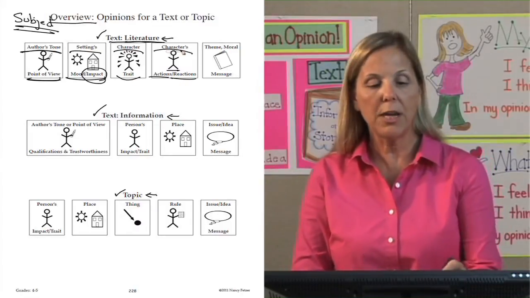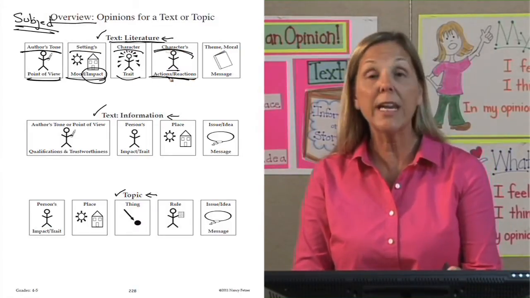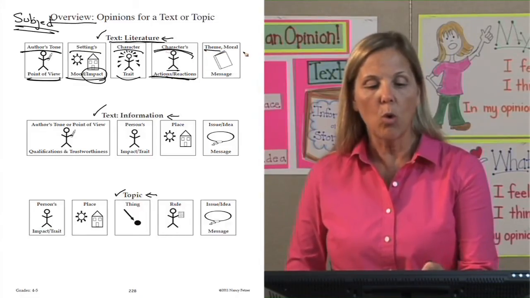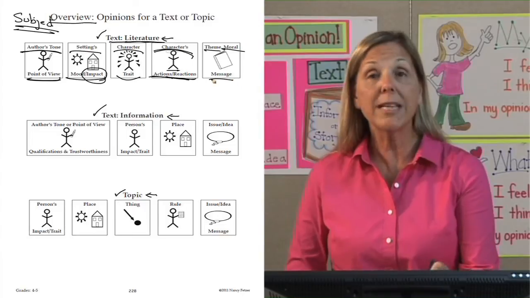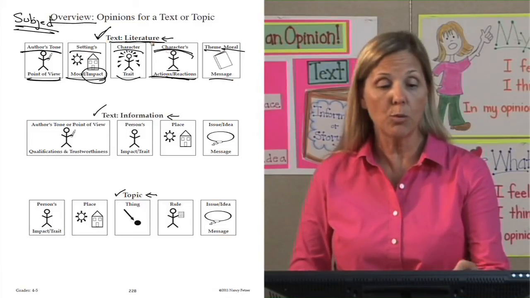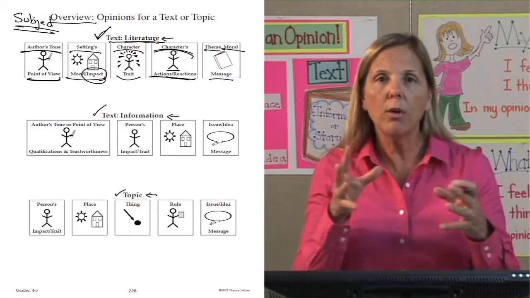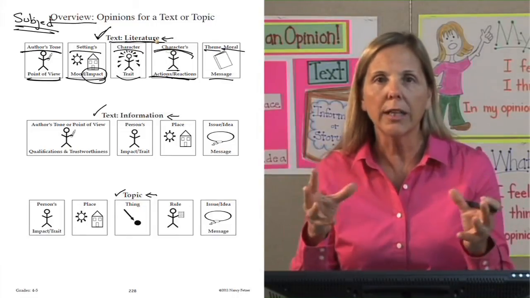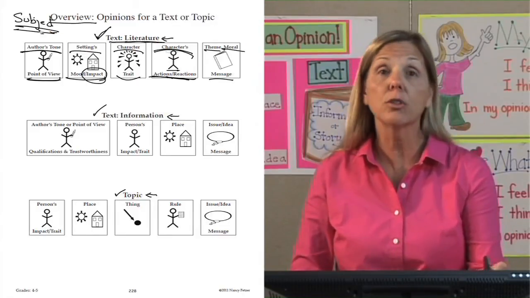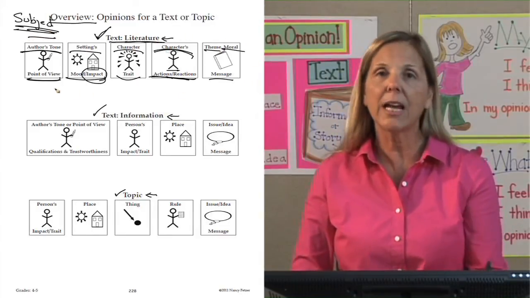Or I can have an opinion about the character's actions and reactions. I could also have an opinion about the theme, or the moral, or the message of the story. Notice when you're forming your opinion and you're reading literature, you have to hone in on what exactly in that literature you're going to have an opinion about. And that's our subject.